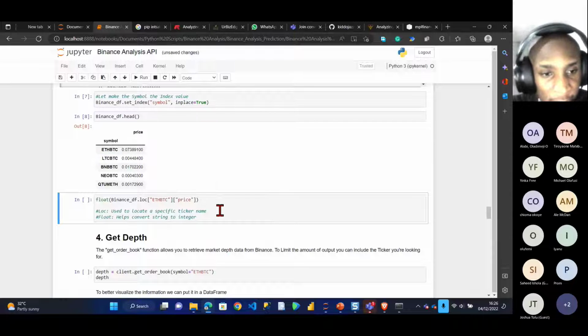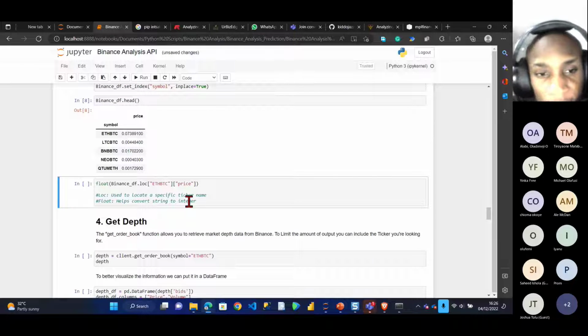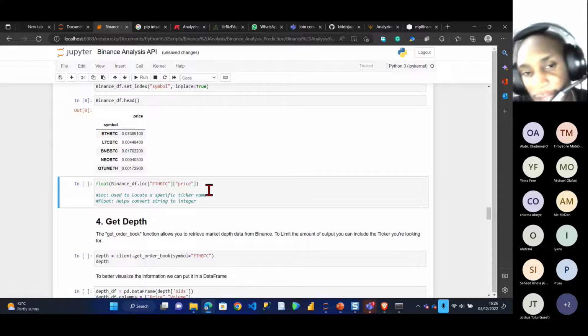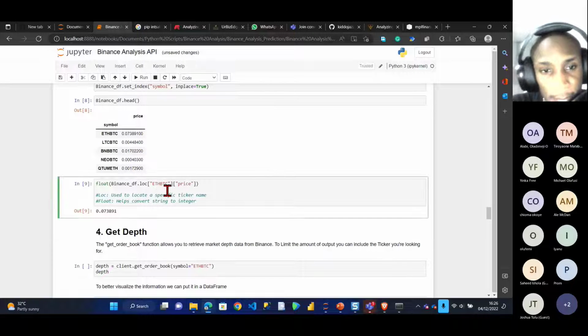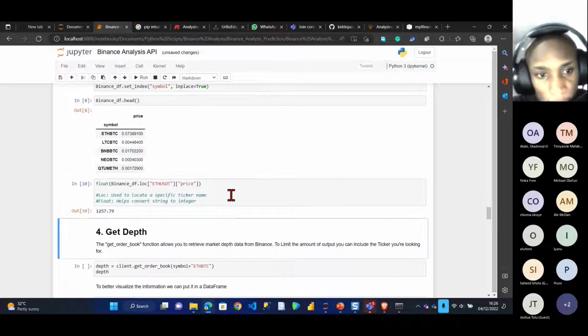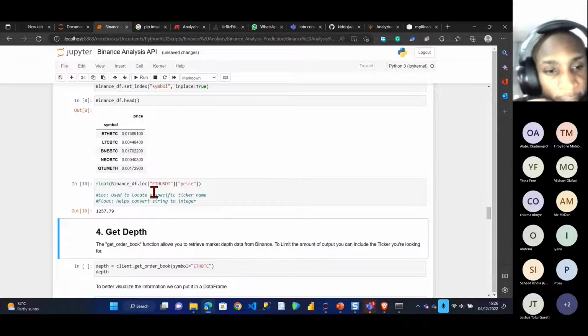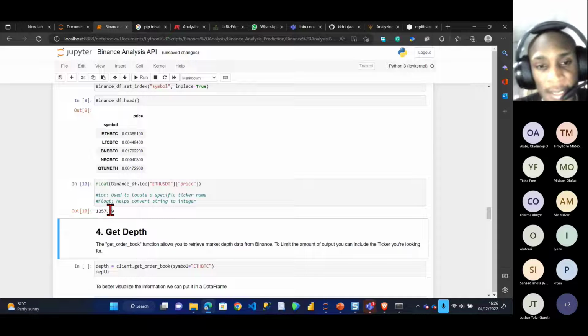So the next thing I have to do, if I just keep scrolling, is check a certain kind of crypto price. Like, what is Ethereum to BTC? If I run this, it shows me the price. Let me check Ethereum to USDT. You can see that means one Ethereum is 1,257.79 USDT.